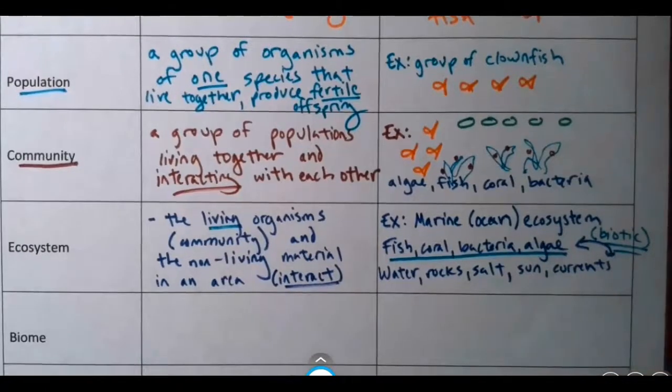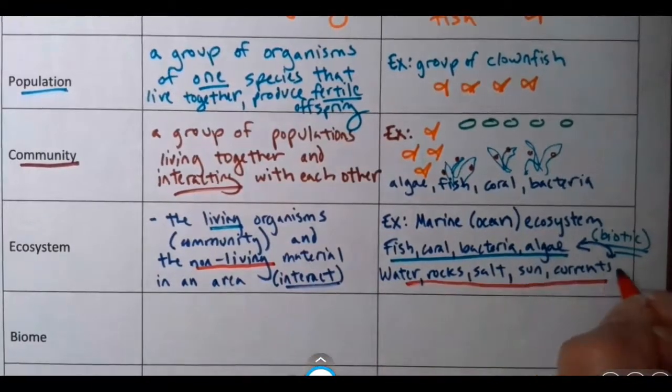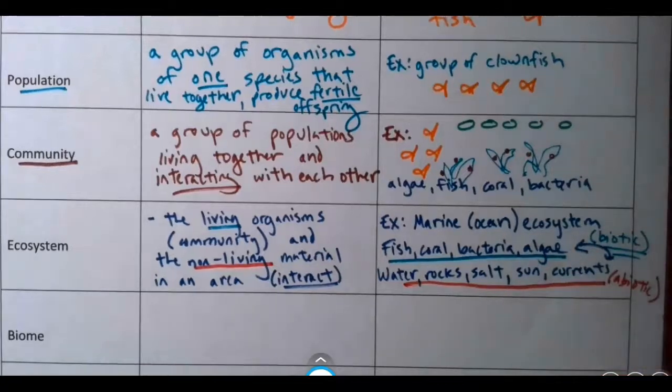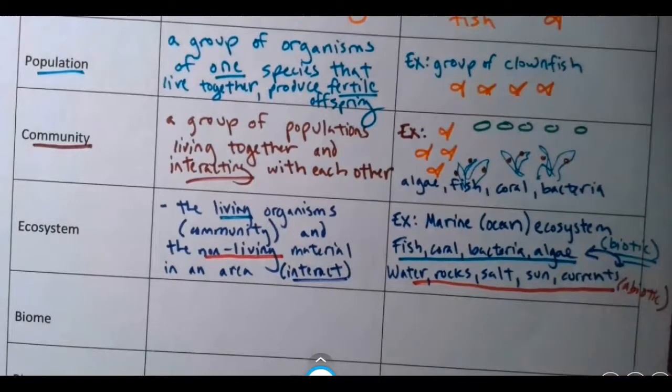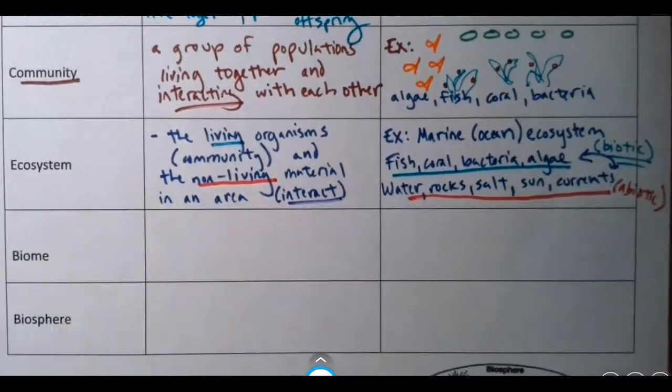And then over here, the non-living things in this ecosystem, like these, can be called the abiotic factors. So an ecosystem is the biotic and abiotic factors working together. A biome is really just different types of ecosystems.